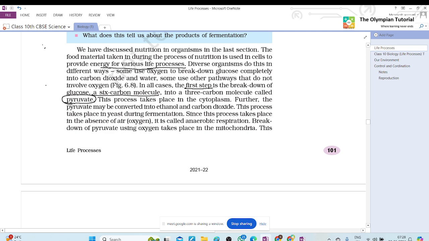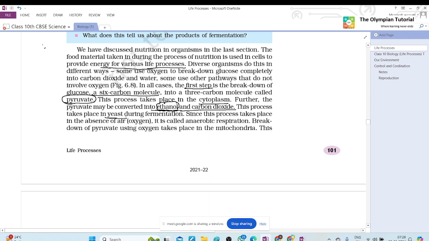This process takes place in the cytoplasm, which is present inside the cell. Further, the pyruvate may be converted into ethanol and carbon dioxide. Ethanol is a 2 carbon molecule. This process, when it is converting into ethanol and carbon dioxide, takes place in yeast during fermentation.